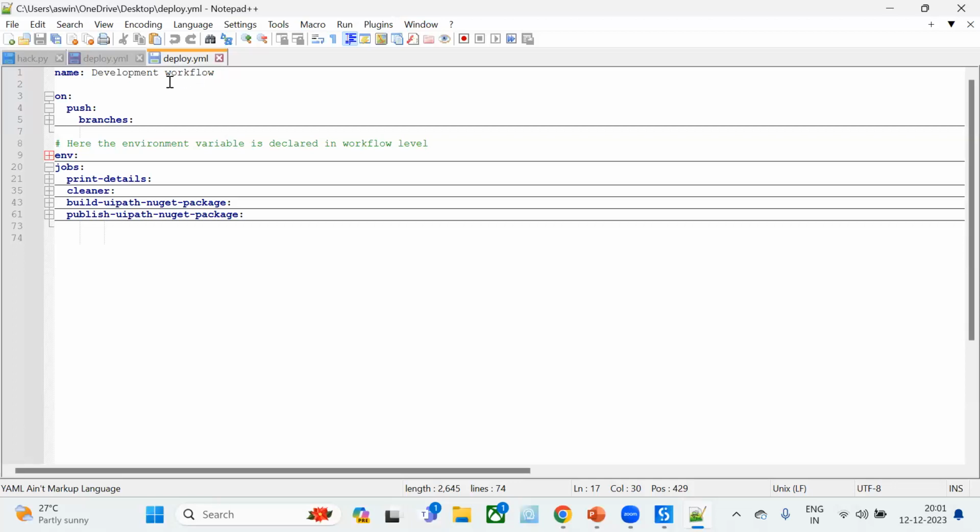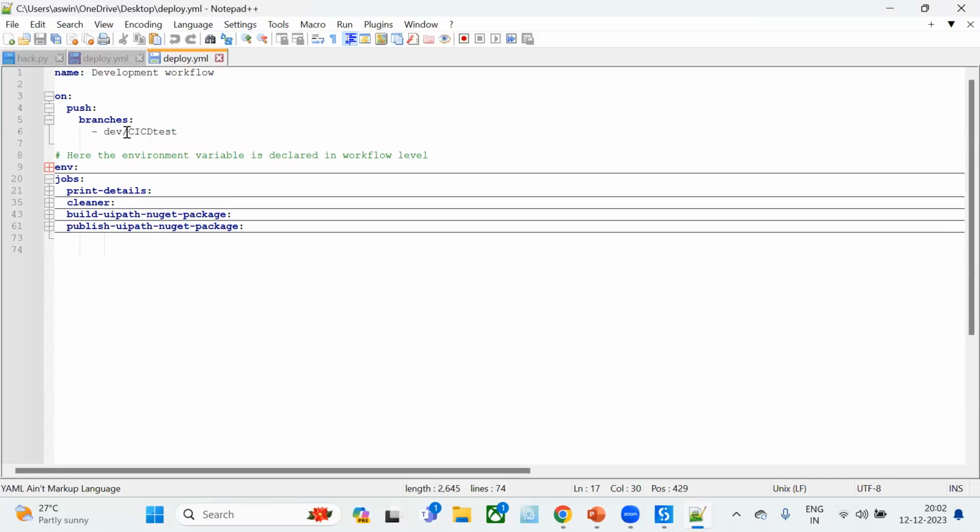And next you can see on push. On push means here we are defining the events. If I put on push to branches, it will trigger this particular workflow whenever a push happens to some branch. And which is the branch? You can get that here: dev/CI/CD test.